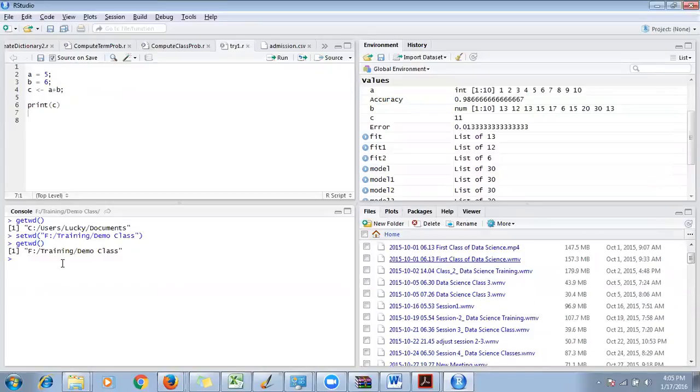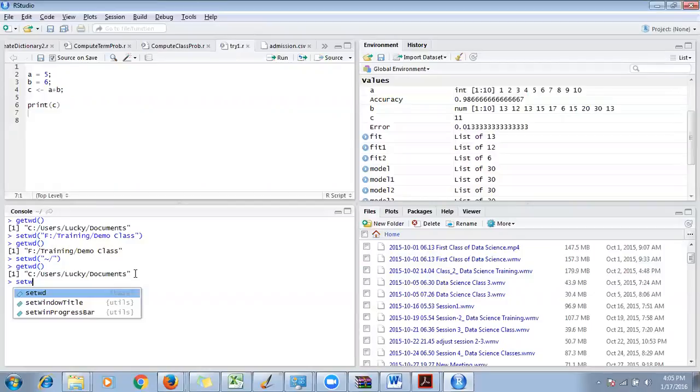Set working directory. Hold on a second. getwd. setwd.